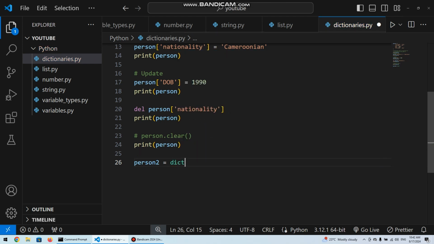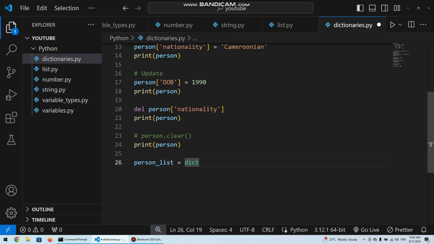Actually, what person 2 is different. What person 2 will be is a list. That means person 2 will not be a dictionary. In fact, it will be good to change the name so it's not confusing. Let's say person list. So the person list variable will be a list, and it's a list of key value pairs